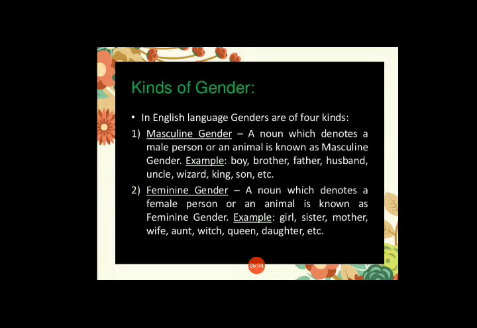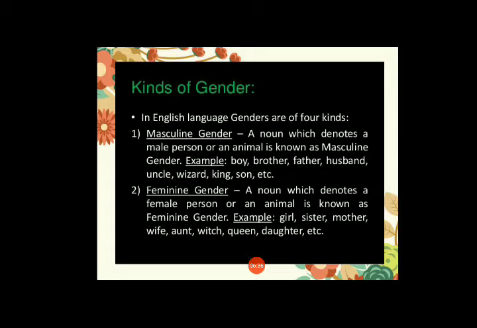So, first we talk about masculine gender. A noun which denotes or identifies a male person or an animal is known as masculine gender, like boy, brother, father, husband, uncle, wizard, king, son, etc. All these are examples of masculine gender.